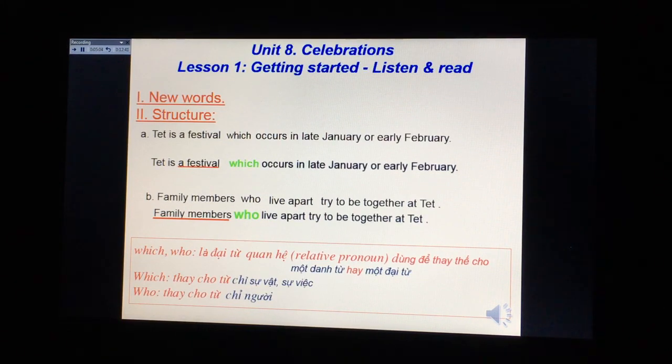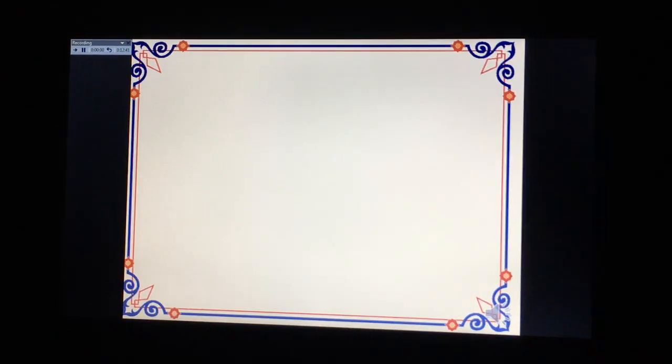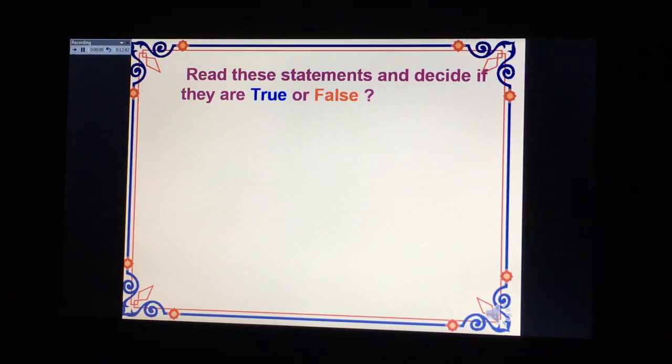Now back to the lesson. Now I want you to read the text again one more time, and then you decide whether the sentences here are true or false.